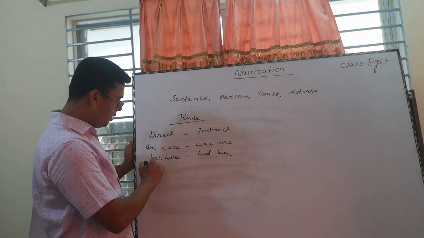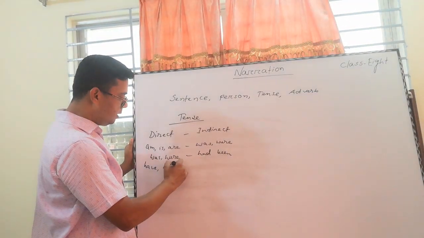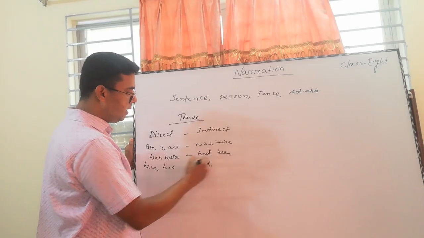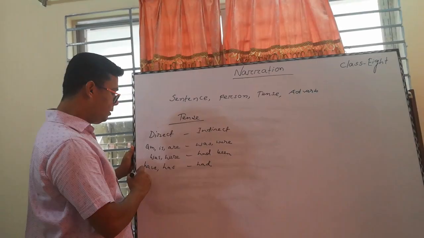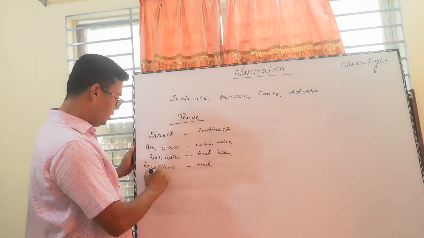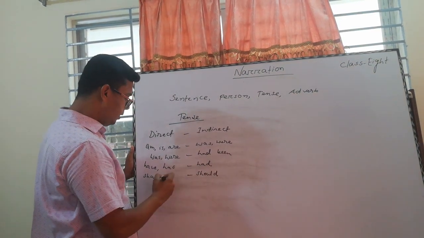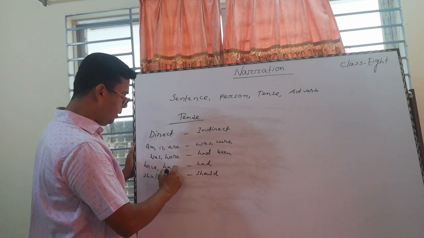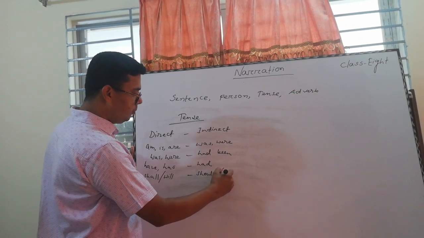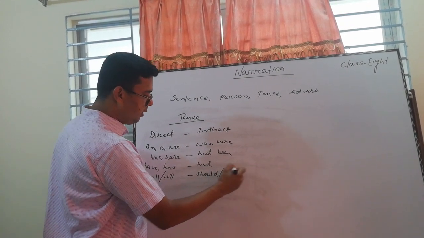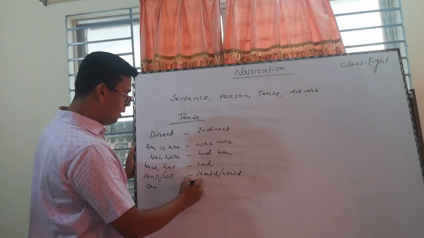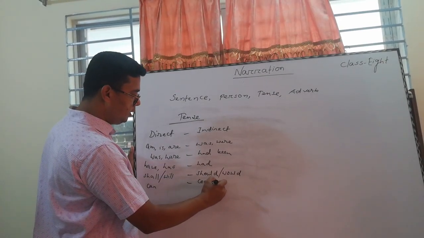If it is have, has, then it should be changed to had. If it is shall, then it should be changed to should. If it is will, then it should be changed to would. If it is can, it should be changed to could.